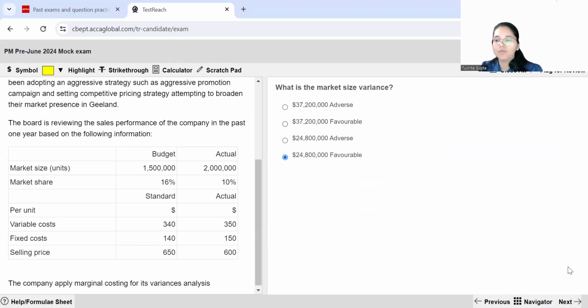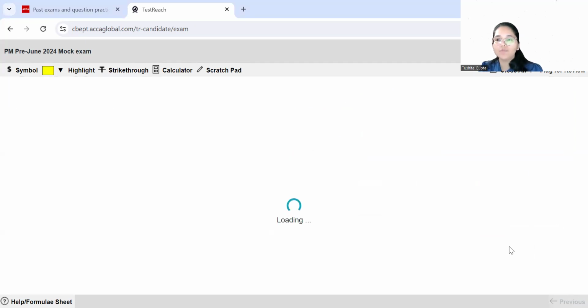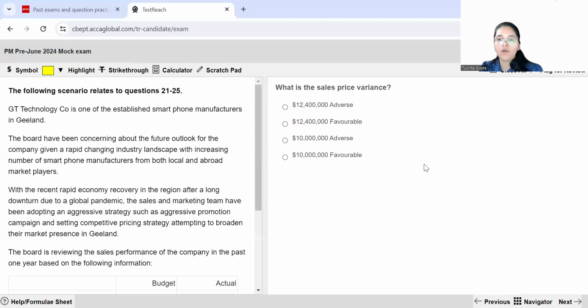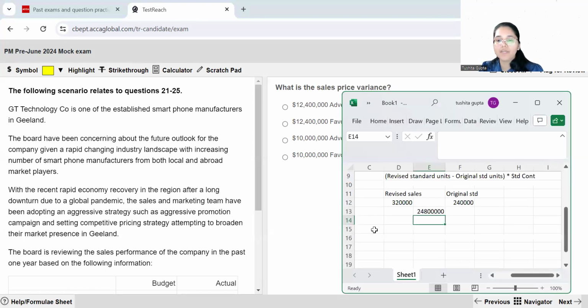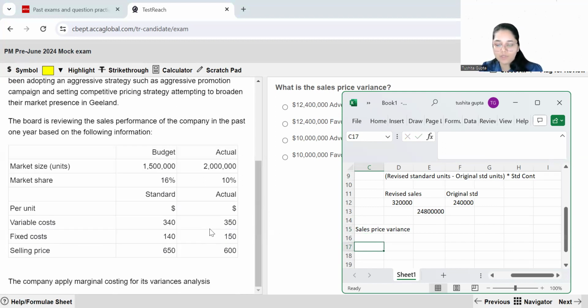So this, we have done question number 22. Let us move ahead to question number 23 now. Now we need to work out the sales price variance. Conceptually, we are finding how much the sales price should have been versus how much the sales price actually was, at which we sold the units.